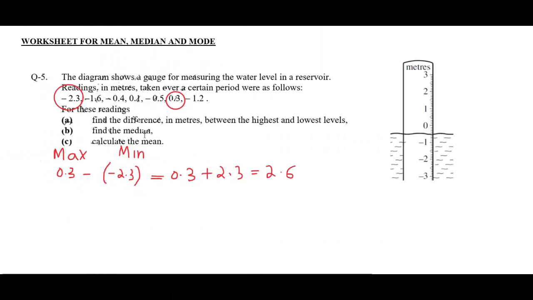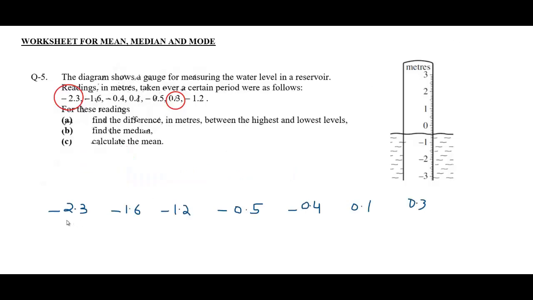Now to find the median, we have to arrange these numbers. Here the smallest value is minus 2.3. So that the numbers are arranged from the lowest to the highest. So this is the middle value and this is the median.